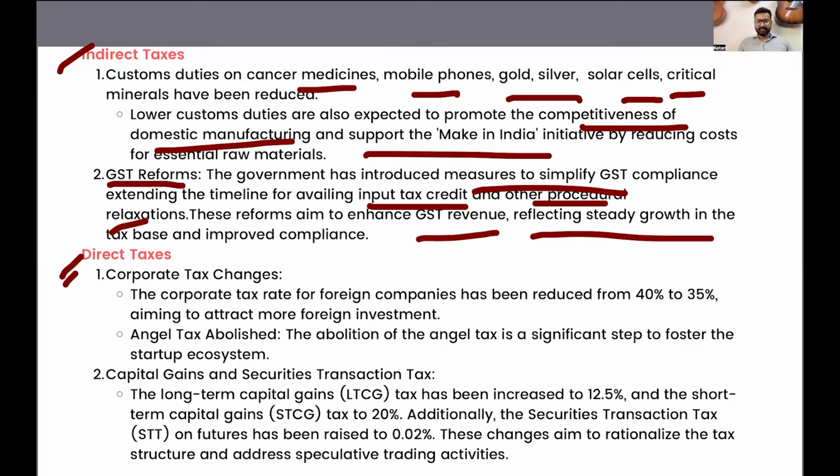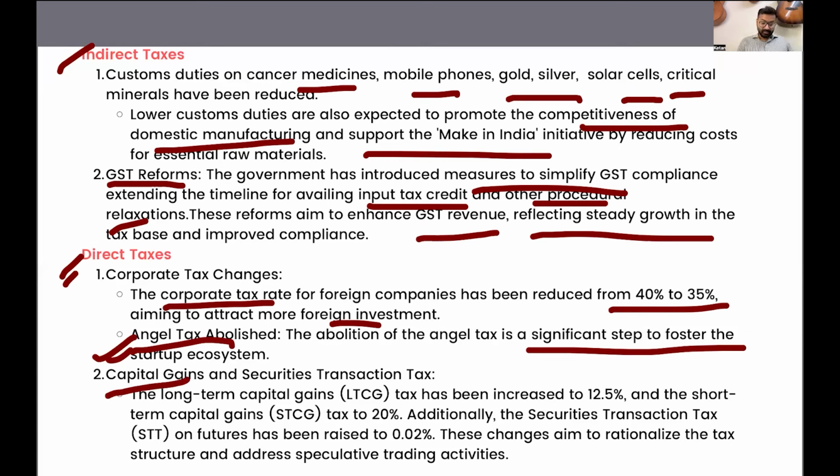If we talk about direct taxes, then we can say that the corporate tax rate for foreign companies has been reduced from 40% to 35%, aiming to attract more foreign investment. The angel tax has been abolished, which is a significant step to foster the startup ecosystem. All right. And talking about the capital gains tax and also the securities transaction tax. So that is another tax that the government has imposed. So long-term capital gains tax has been increased to 12.5%, and short-term capital gains tax has been increased to 20%.